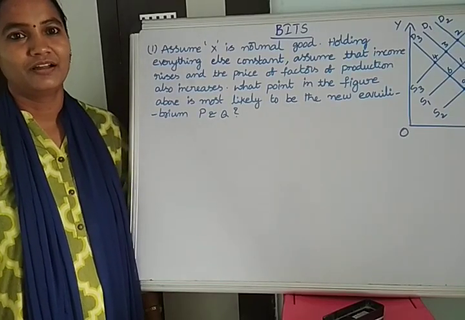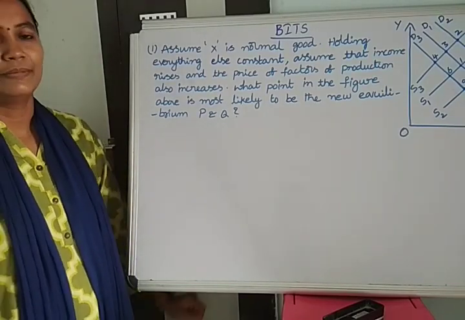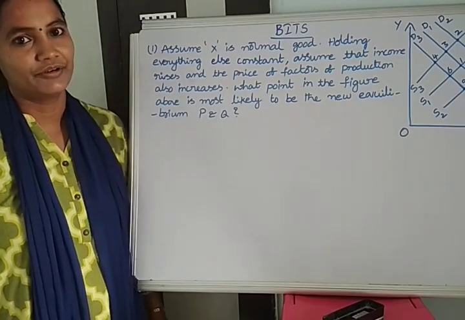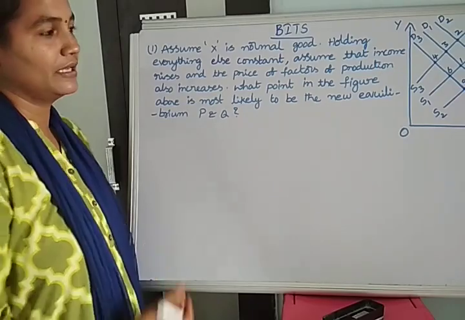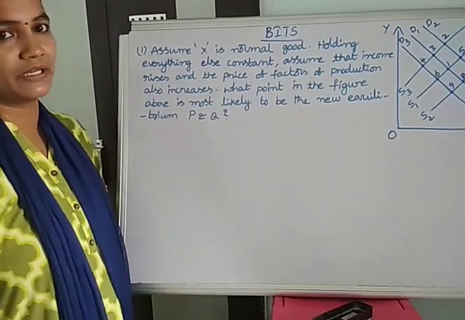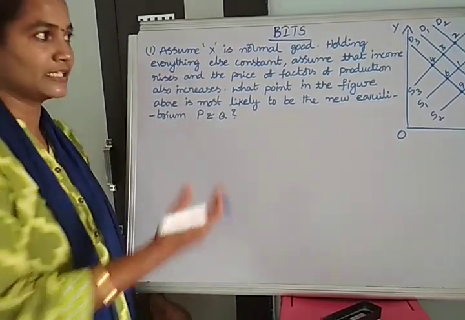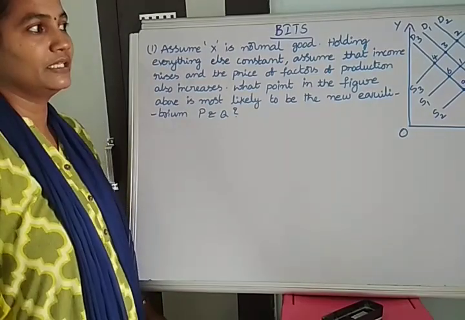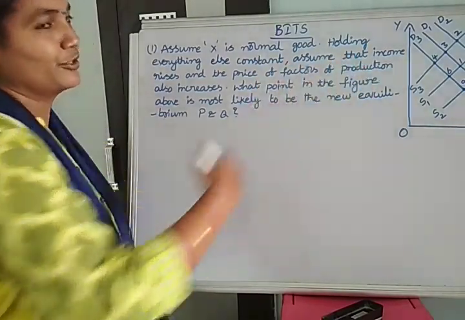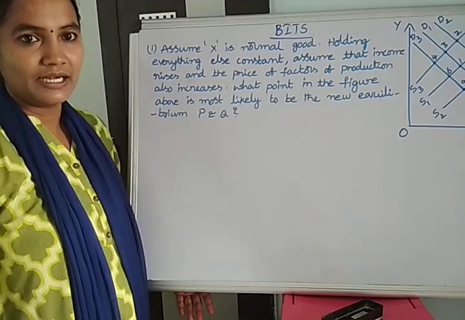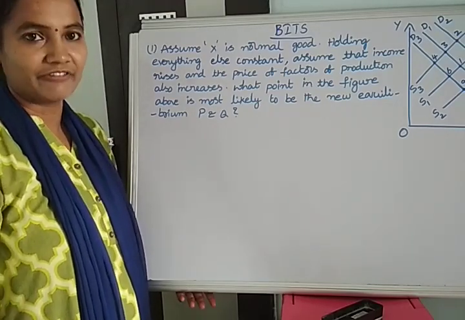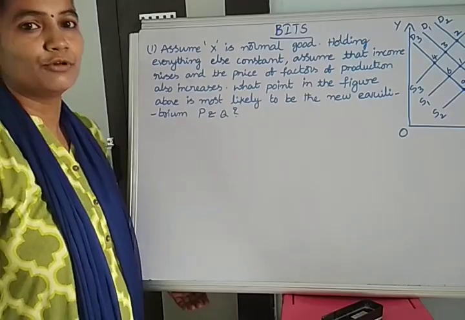Good morning all. So now we are discussing some bits important for the CA foundation. Based on the changes in demand and supply, what is the effect on price and quantity demanded, and on price and equilibrium quantity? That is, if we are showing the changes in demand and supply, then what about the price and equilibrium position? We are finding this through some questions.